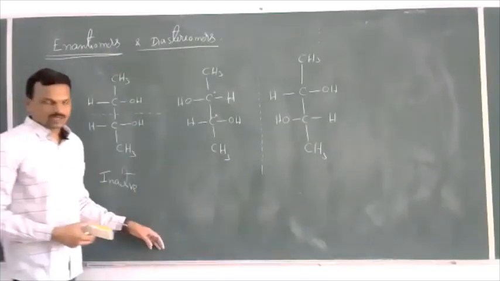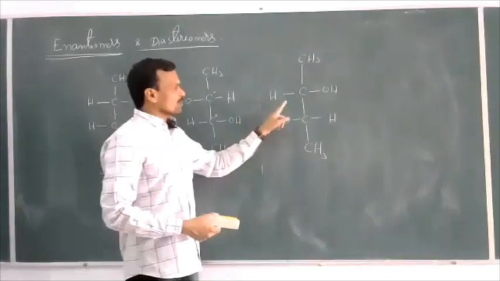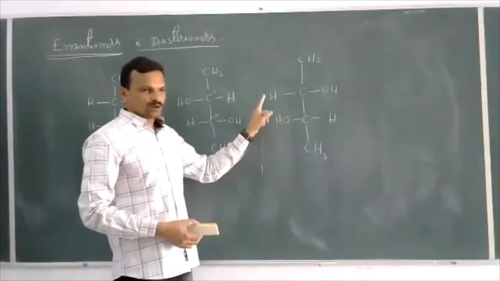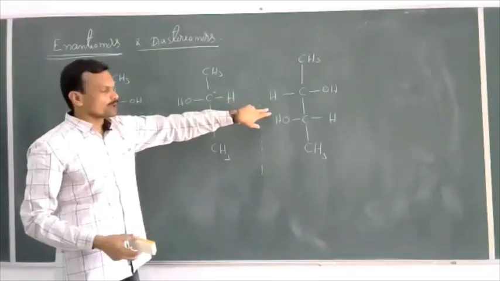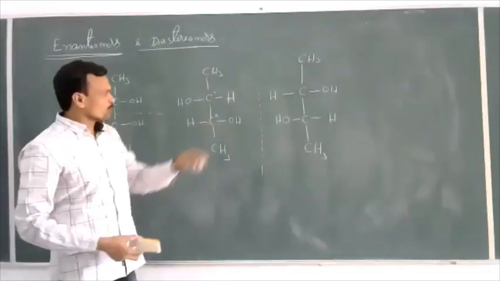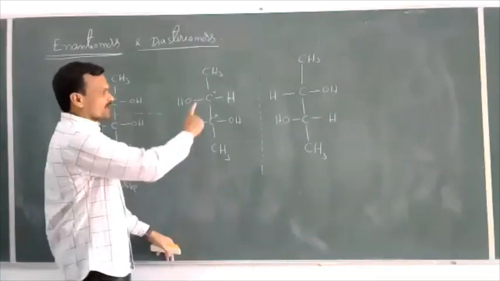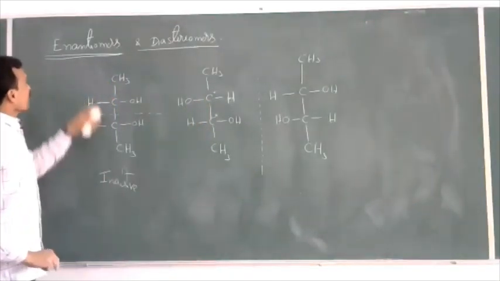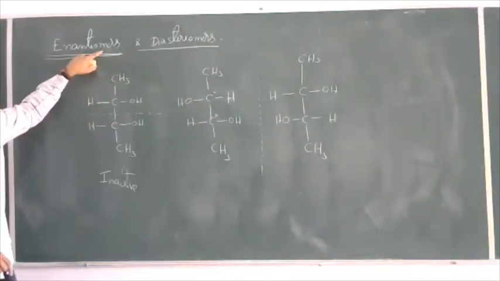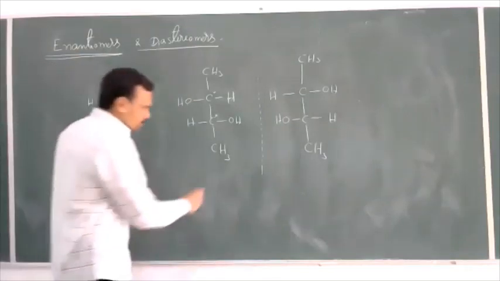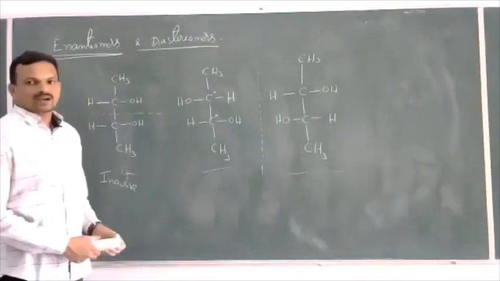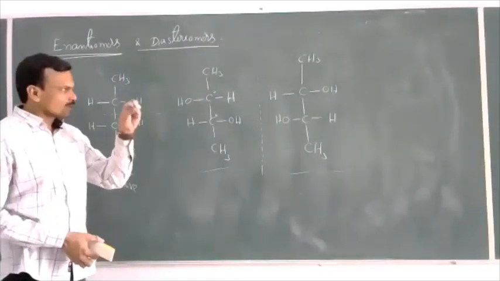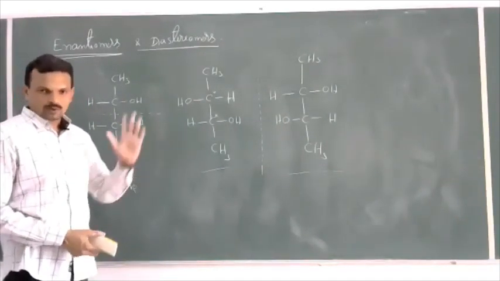So, enantiomers are the mirror images of an optically active compound which are non-superimposable. Then, what about the properties of these enantiomers? The enantiomers of a compound possess similar physical as well as chemical properties.